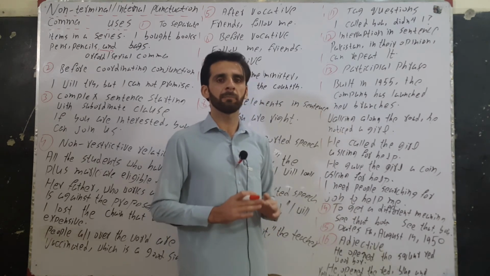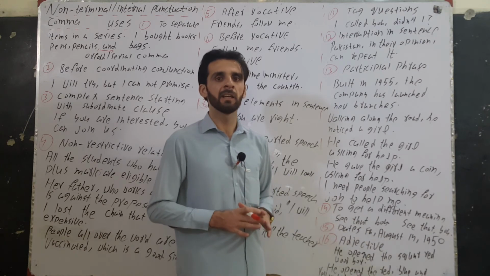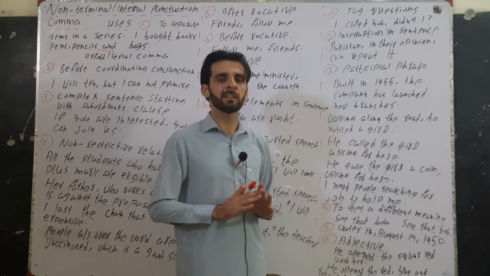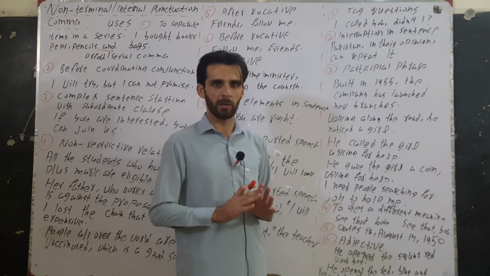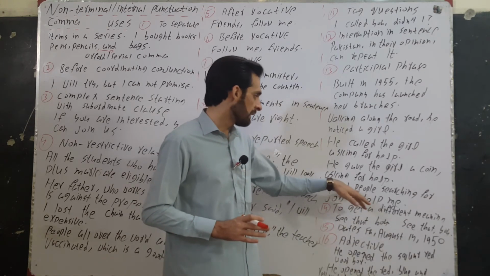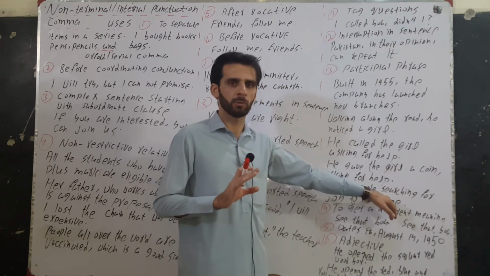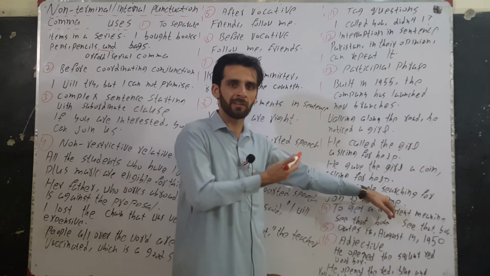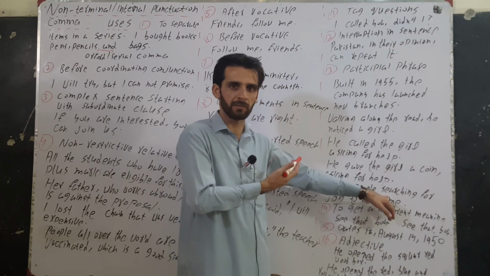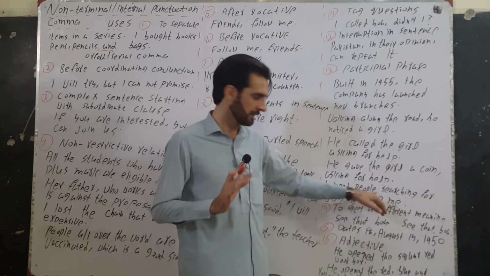A participle phrase in the middle of the sentence can be essential or non-essential. If it is essential, we will not use comma. If it is non-essential, we will use comma before and after it. Searching for job, this is essential, therefore we have not used comma. But let's suppose here we have a non-essential participle phrase, then we will use a comma before it and after it.